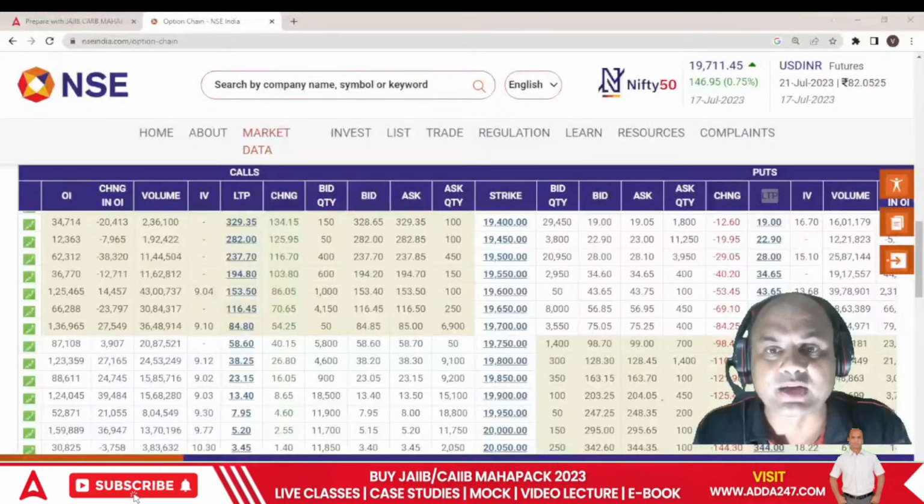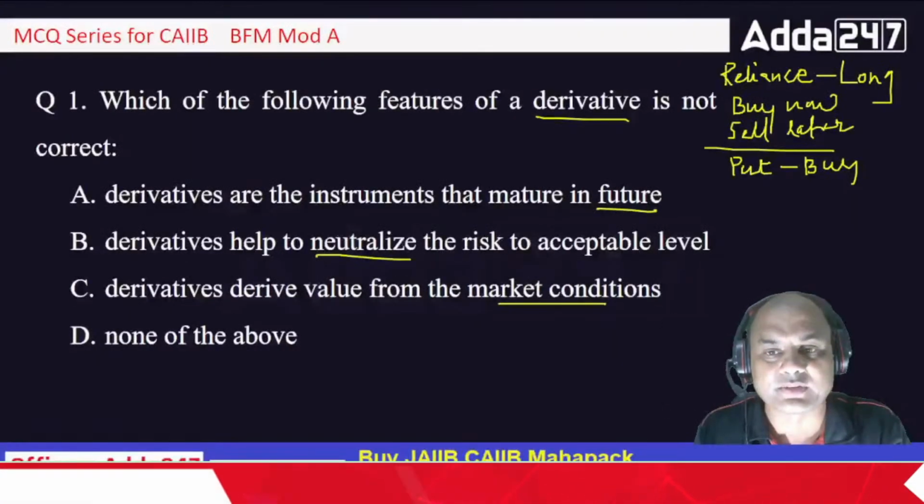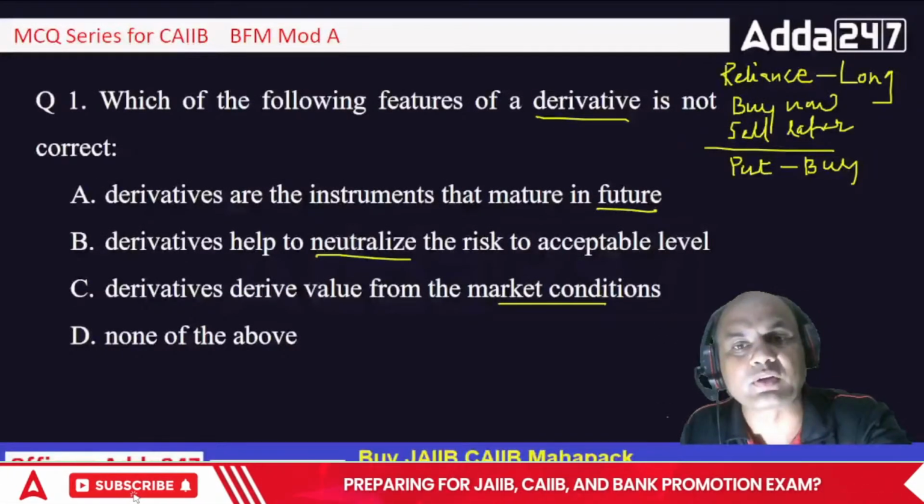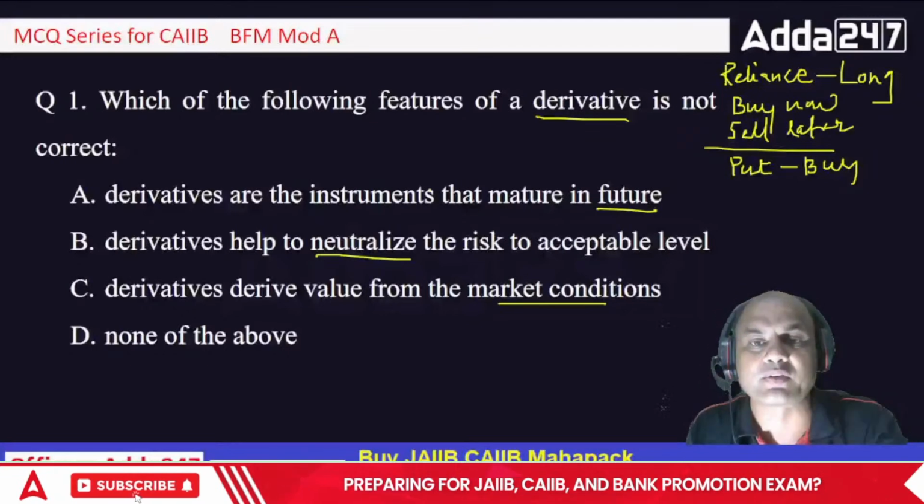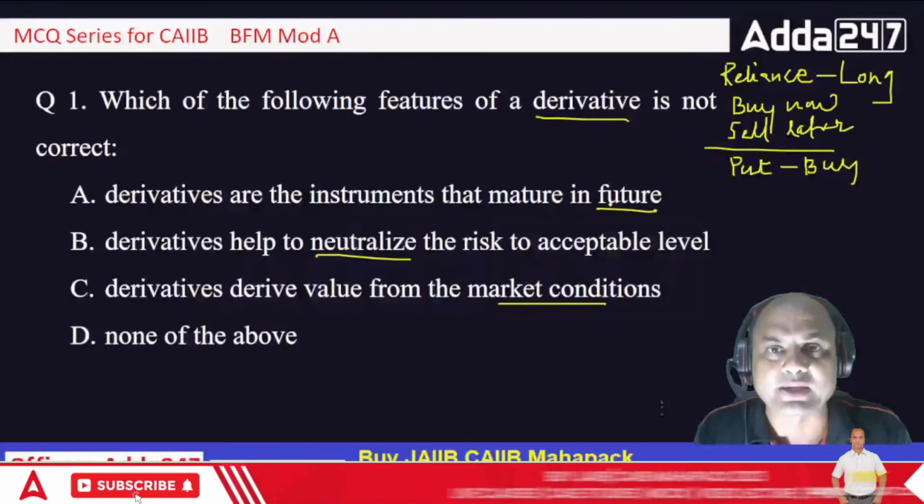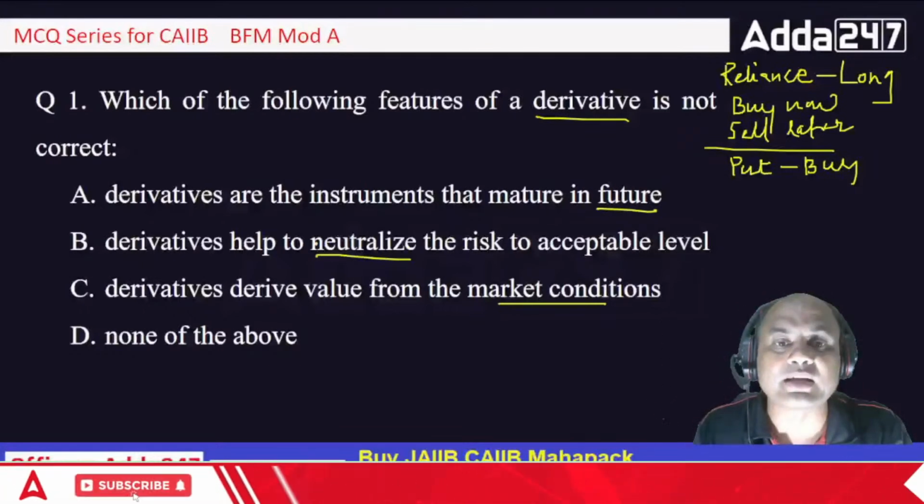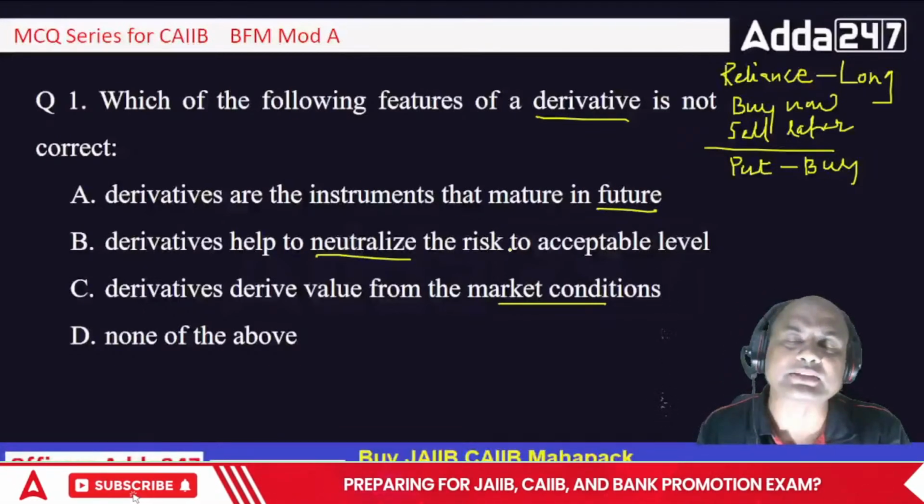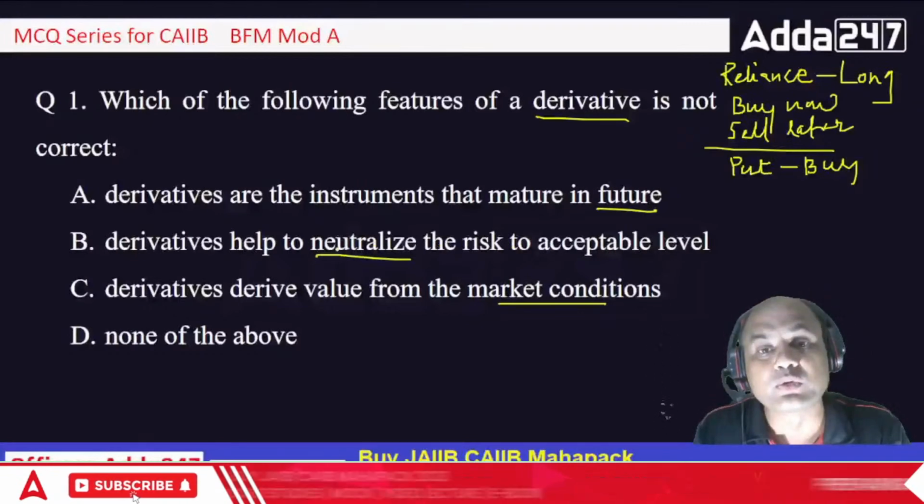Okay, so that is itself a big thing. So that's why: which of the following features are not the features of the derivatives? They are for the future. As I showed you, this strike price is always for the future. Second, they neutralize the risk to acceptable levels. Obviously, they neutralize the risk.